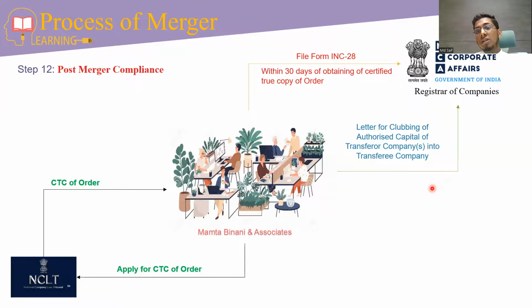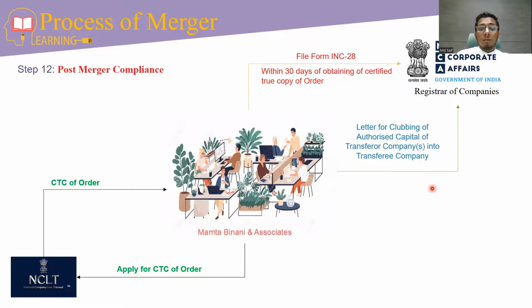Then we have to write a letter to ROC for clubbing the authorized capital of the transferor company into the transferee company. That means if there are two transferor companies and each has 10 lakhs authorized capital, then both companies' authorized capital, that is 20 lakhs, will be merged in the transferee company, and the transferee company's authorized capital will automatically increase.